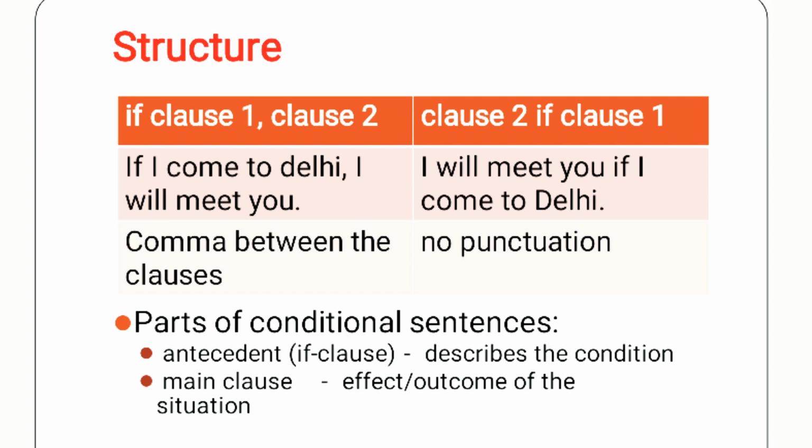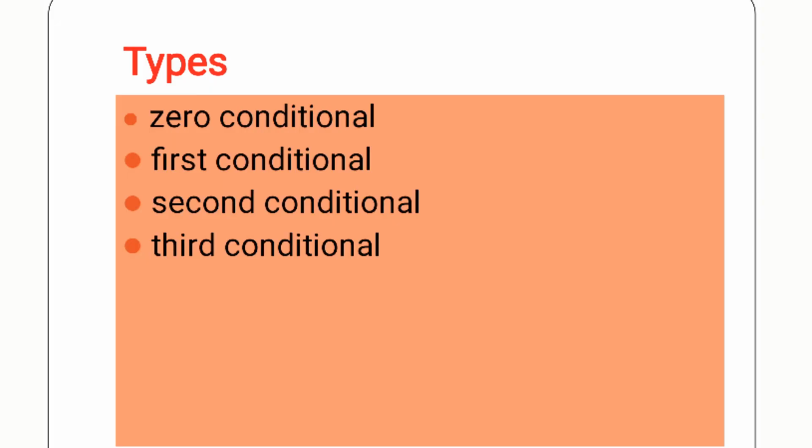Now coming to structure, the first structure is if clause 1, clause 2. Example, if I come to Delhi, I will meet you. And the another form of writing this sentence is I will meet you if I come to Delhi. The meaning of the sentence is same in both these scenarios. The only difference is the punctuation mark. In the first sentence, we put a comma between clause 1 and clause 2, whereas there will be no punctuation between the clauses in the second structure.